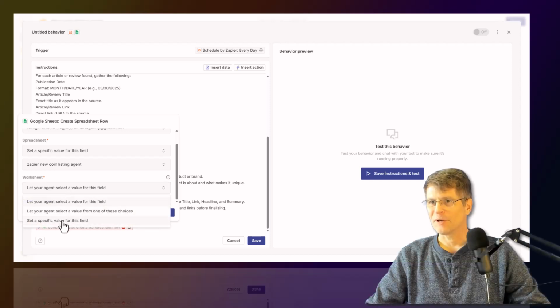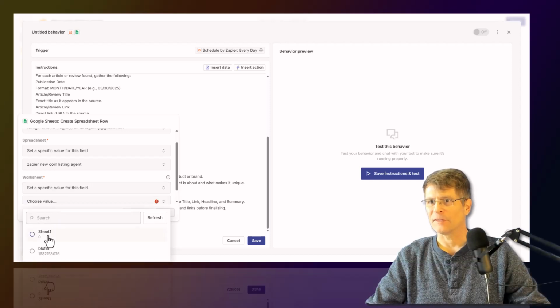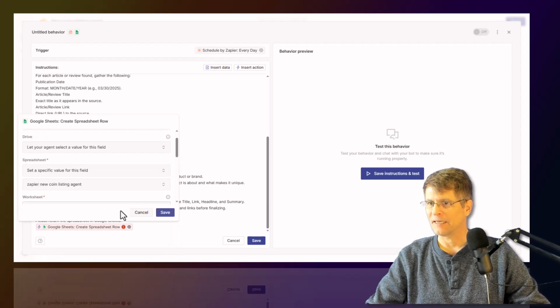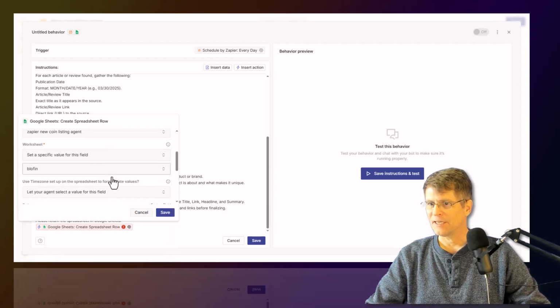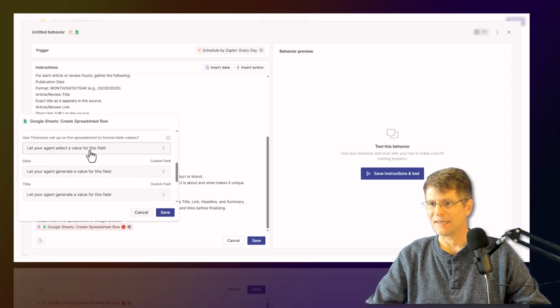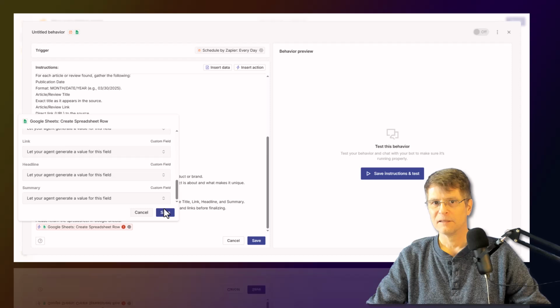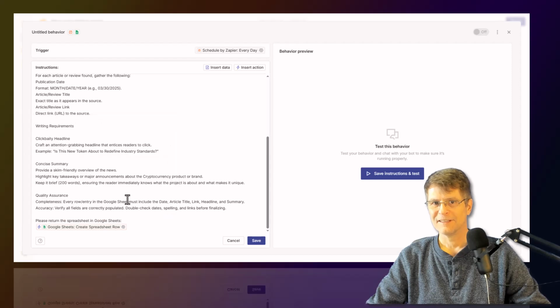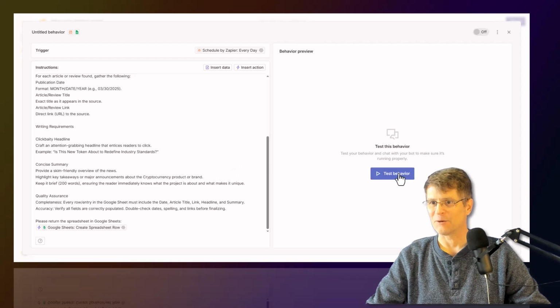On the first run through, as we're testing this behavior, it gives me all of the data so I can see the title, the link, the headline, everything is in here. It's just amazing. So I can approve that, and now it's going to update that into my spreadsheet. And there we are. Everything's all updated. It's actually quite insane.